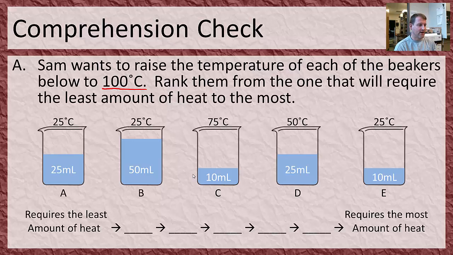All right, here we go. So the first thing I would do in this problem is look for anything that was obviously going to be the easiest one. The first thing I noticed is that these temperatures don't really help me much, because I'm looking for how much the temperature is going to have to change to figure out how much heat we're going to put in. To get this one to 100 degrees Celsius, I'm going to have to heat this water up by 75. So the change in temperature here is going to be 5 degrees Celsius. Here, the change in temperature is also going to have to be 75 degrees Celsius. Now here, this one's only going to be 25 degrees Celsius. All right, so I'm like, okay, so that may be easier.